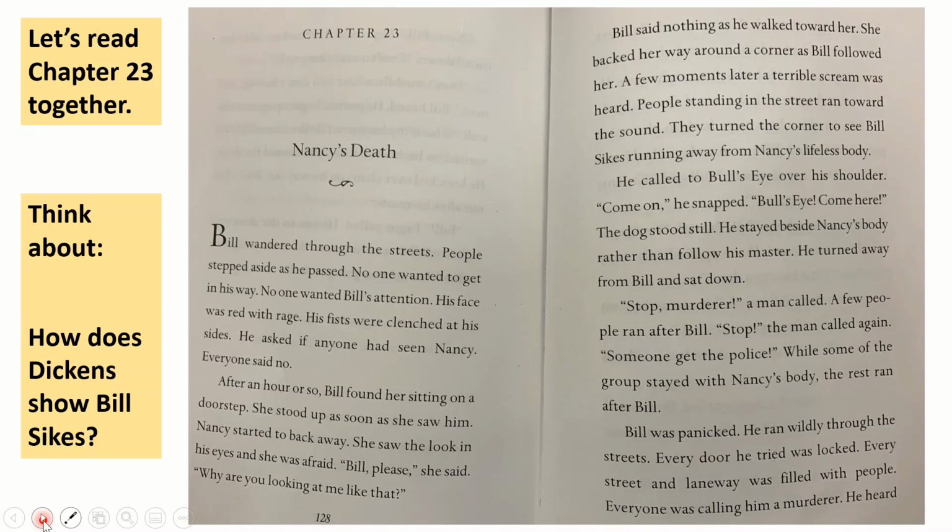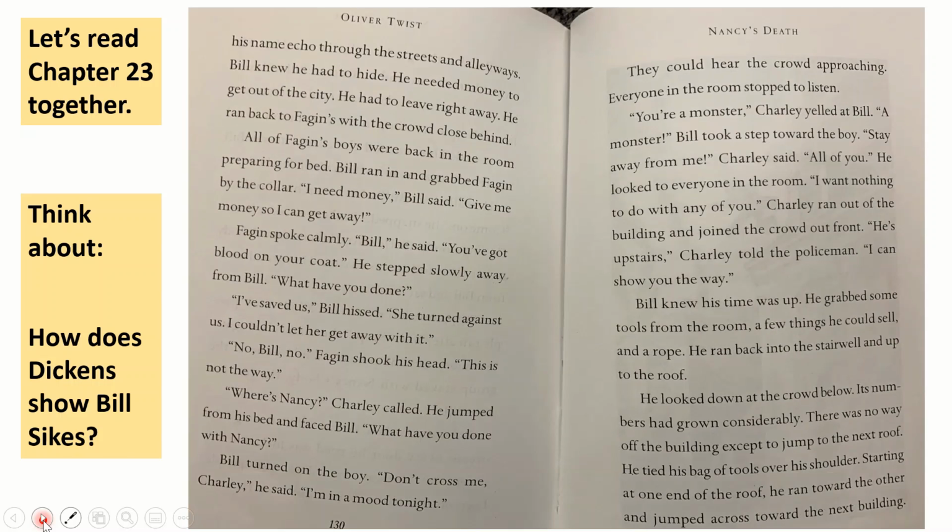Bill was panicked. He ran wildly through the streets. Every door he tried was locked. Every street and laneway was filled with people. A laneway is just kind of a different way to talk about an alley or a smaller street. Everyone was calling him murderer. He heard his name echo through the streets and alleyways.